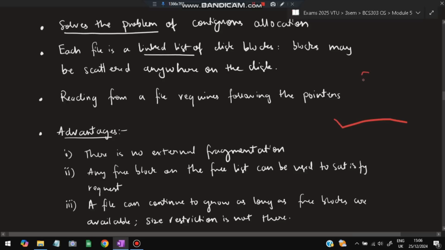Unlike the previous one, where we could go directly. If I am present here and want to go to the 4th block, I can directly access the 4th block. But here we don't know which block it is, so we have to access each block and move to the last block which is needed. So here direct access is not possible. We have to go through following each pointer.